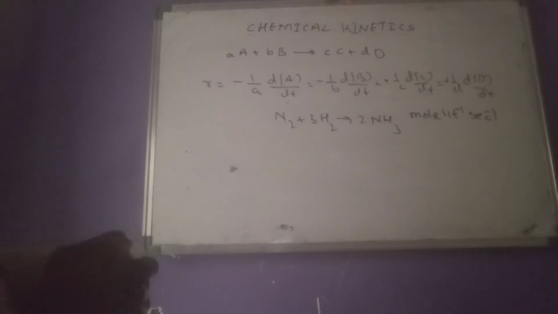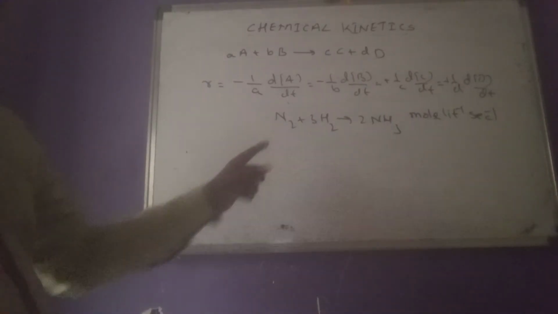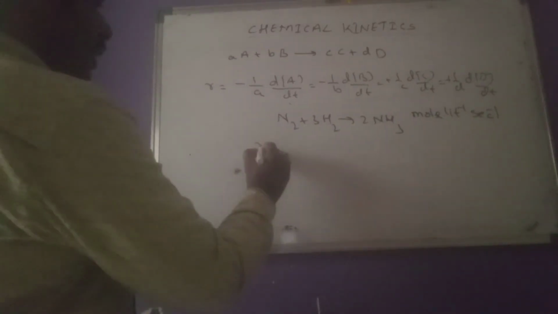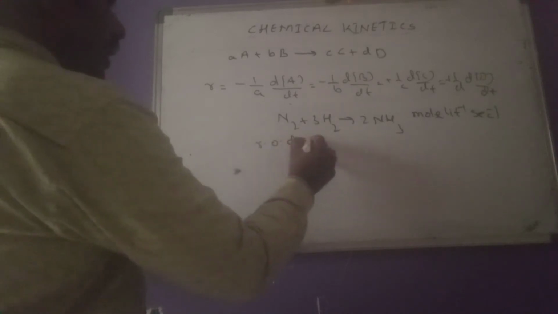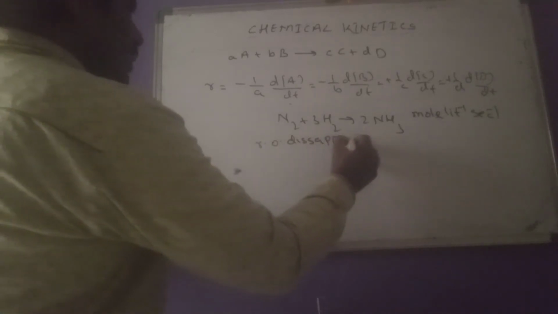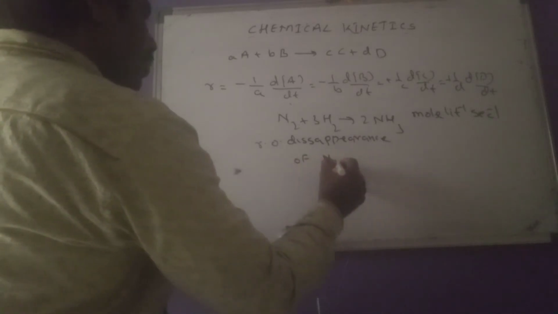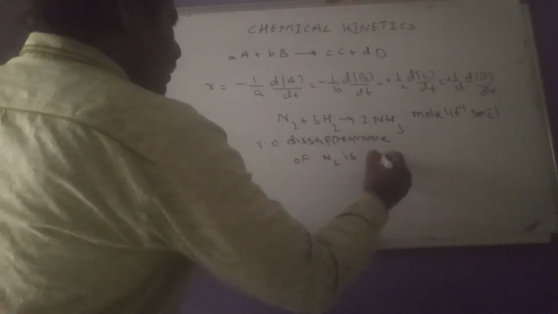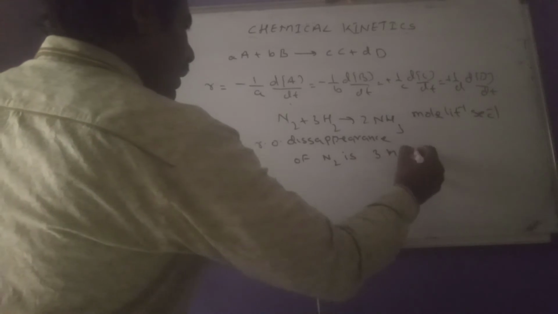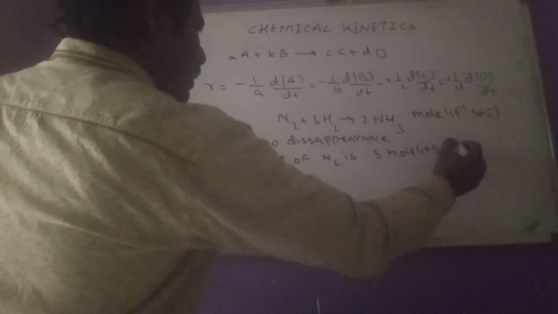Now let us see this question. Rate of disappearance of nitrogen is 3 mole per liter per second.